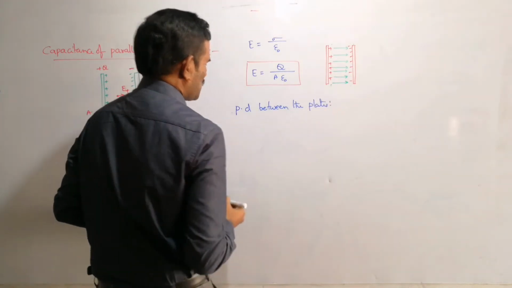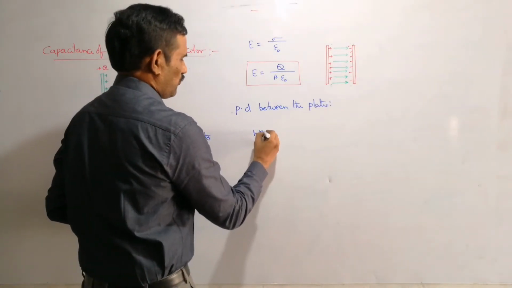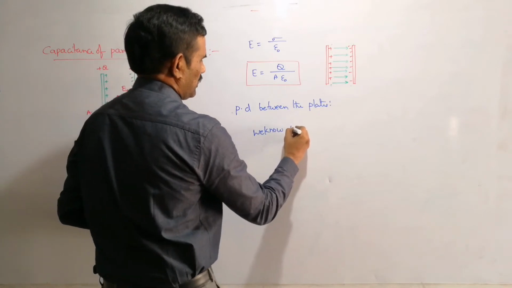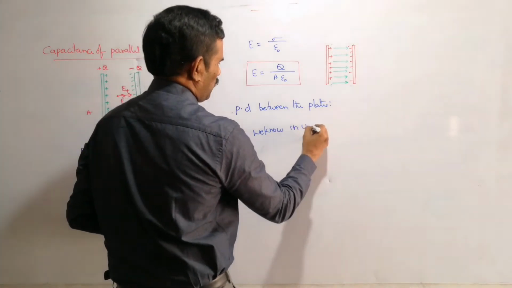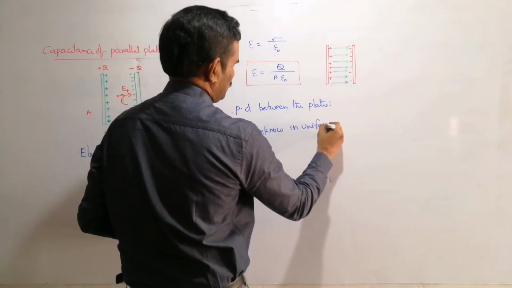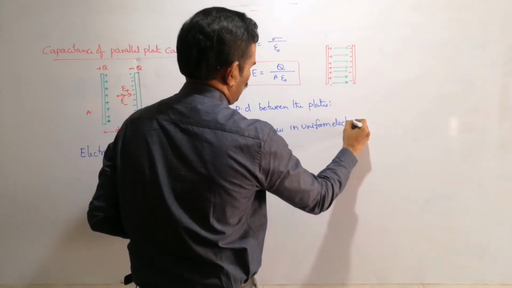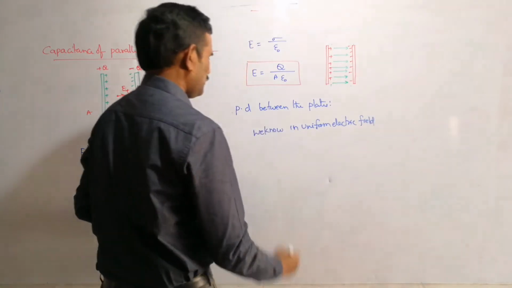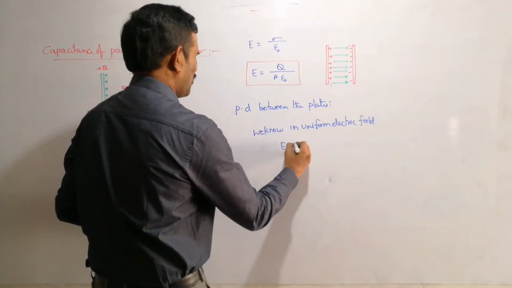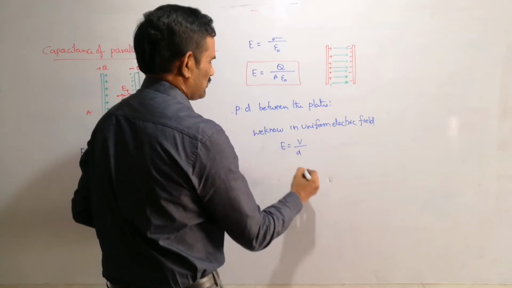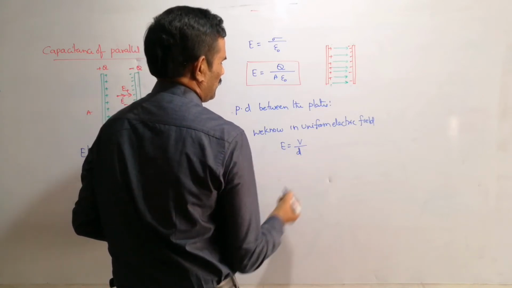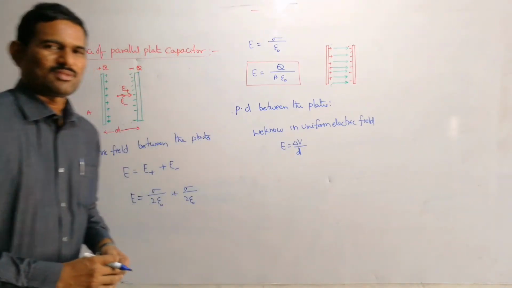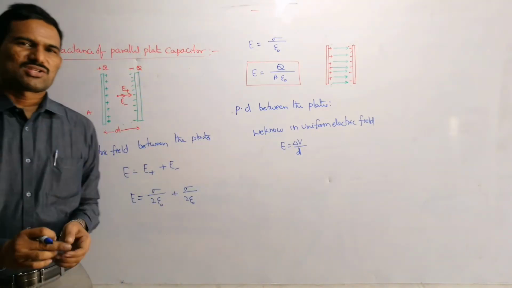In a uniform electric field, E is equal to V by d, or you can write this as delta V by d. That means delta V is the potential difference there.